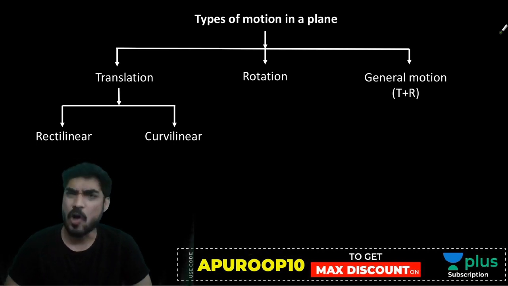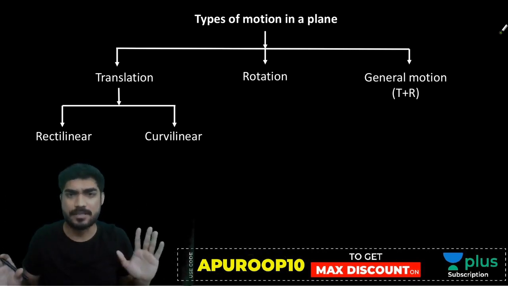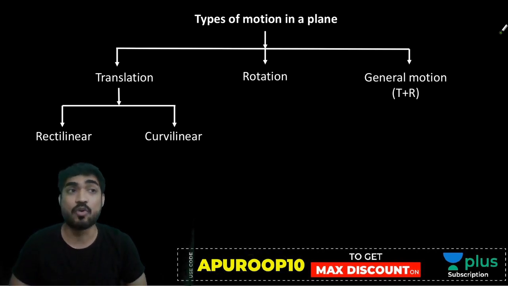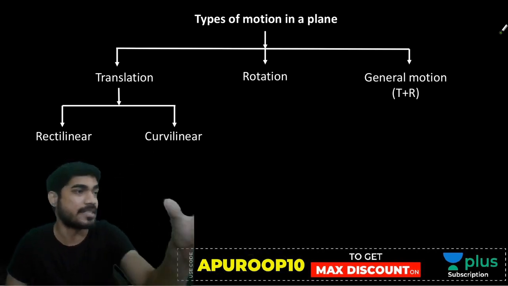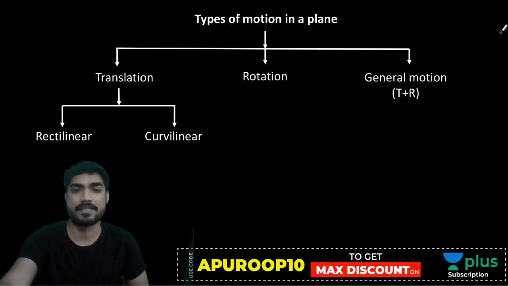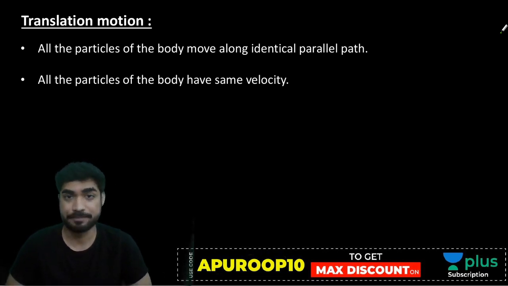Okay. So we all know about translation motion, but exactly what is the characteristic that we have to discuss. We know what is translation, we know what is rotation. But if I ask you what is characteristic of translation, what is characteristic of rotation, then most of you might not be able to explain. So let's understand the characteristic. First of all, we will understand translation motion.